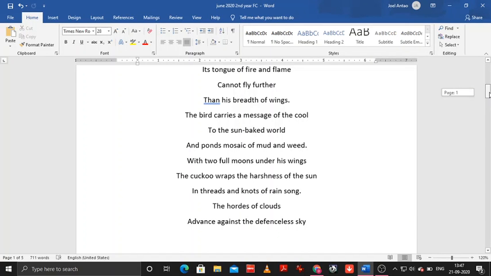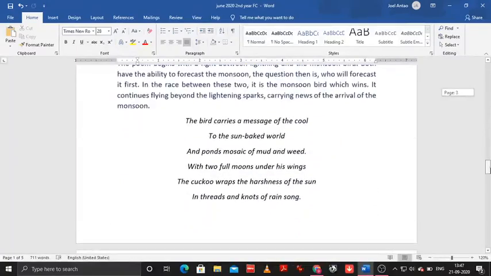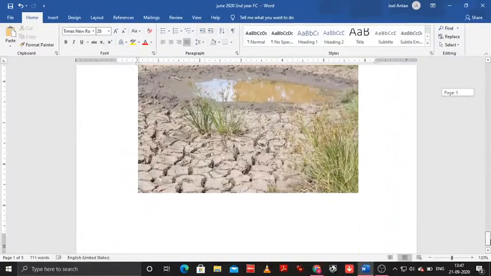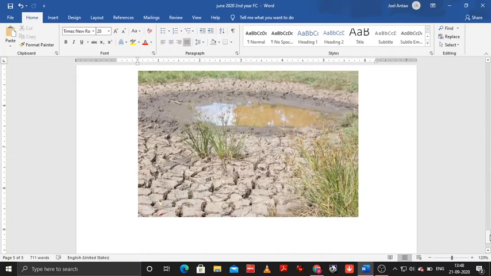What the poet really is referring to is a situation like this, which all of us have seen. Can you see the small bits of the mud and the weed that is growing around the pond, and the water is almost dried? So this is how bad the situation of the earth is before it starts raining, because of the terrible heat, or the sun that we have.